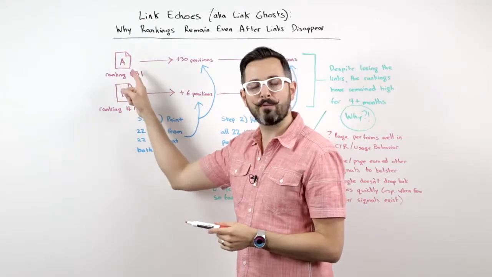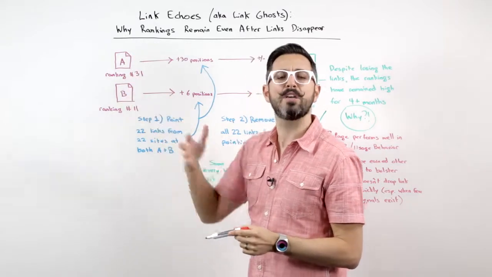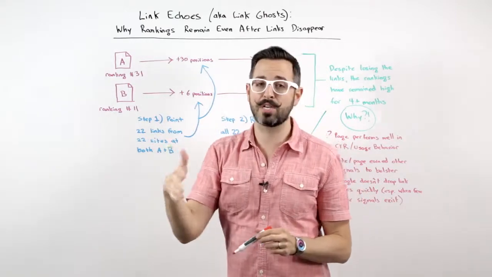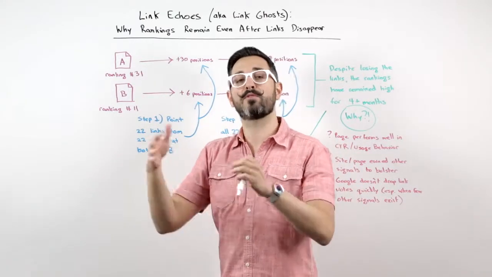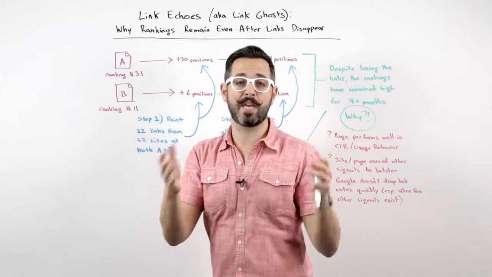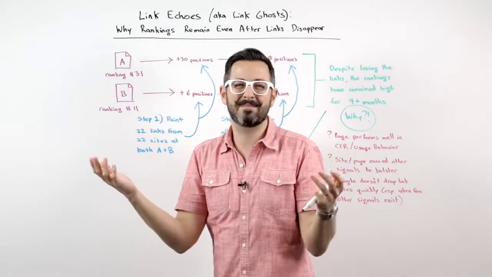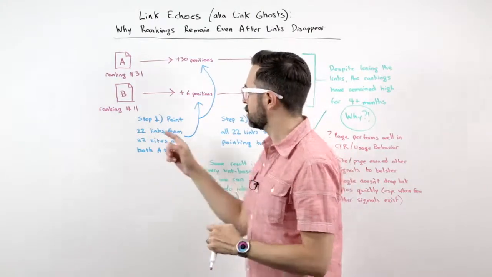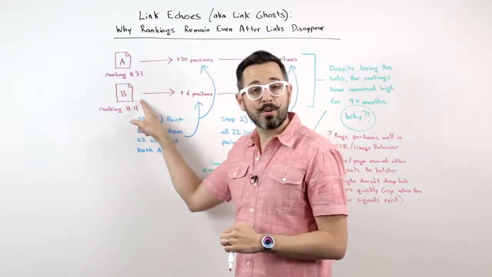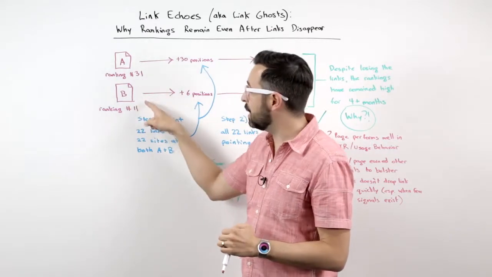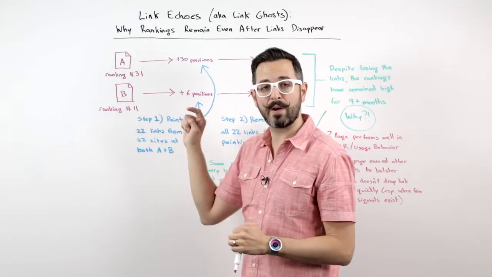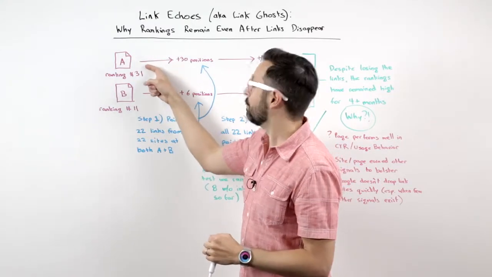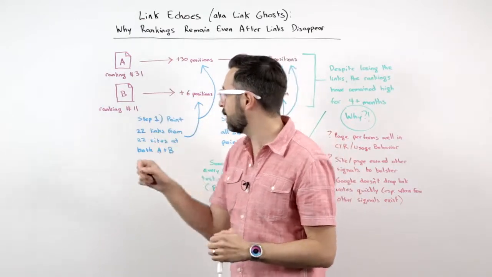So we had a page ranking number 31 for a key phrase, a not very competitive keyword search phrase. And the only reason I'm not transparently sharing these, at least not yet, is because we'd prefer that Google didn't know all of the websites and pages that we're pointing links from. Otherwise, they could potentially mess with the test. We'd like to keep the test results as clean as possible. And so we're not disclosing these for right now. And another page that was ranking, page B, ranking number 11 for the same query. So page ranking for query A, that's page A ranking number 31, page B ranking number 11.